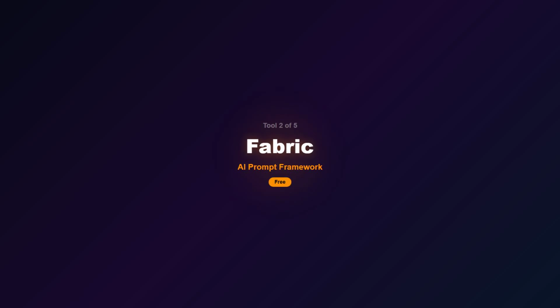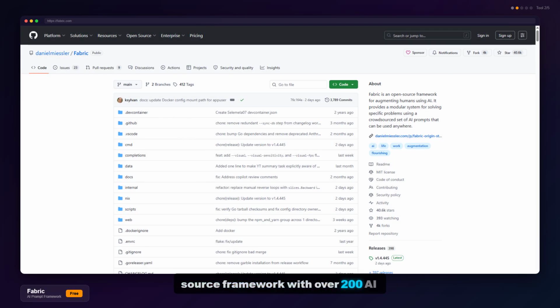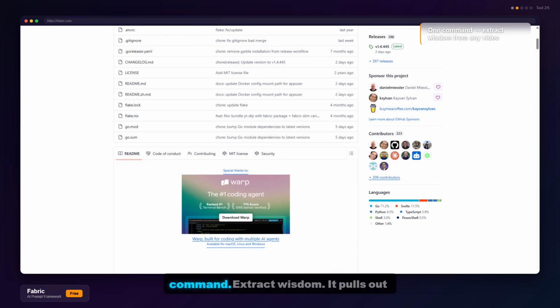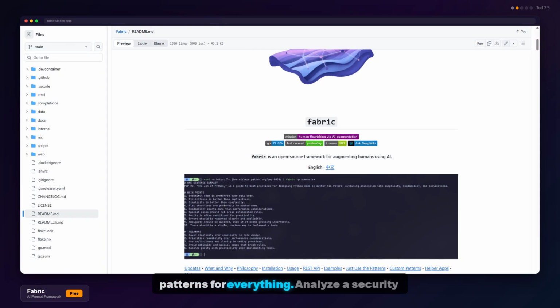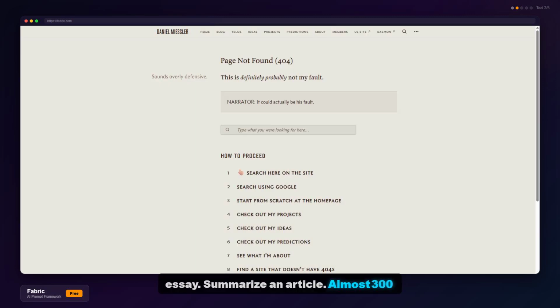Fabric. Created by Daniel Miessler. Open source framework with over 200 AI prompt patterns. You pipe a YouTube video into it and run one command. Extract wisdom. It pulls out the top ideas, key quotes, and actionable recommendations in seconds. Not a summary, a structured breakdown. There are patterns for everything. Analyze a security threat, rate content quality, write an essay, summarize an article. Almost 300 patterns built by developers worldwide.